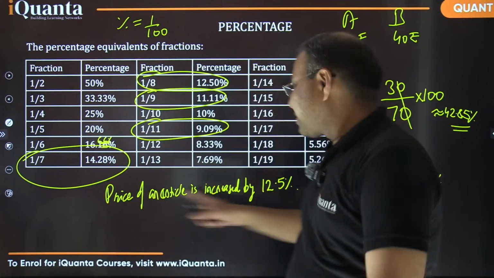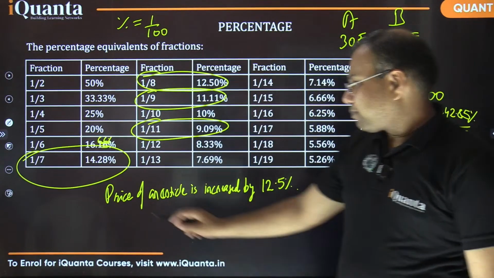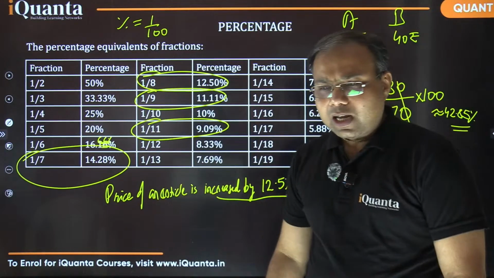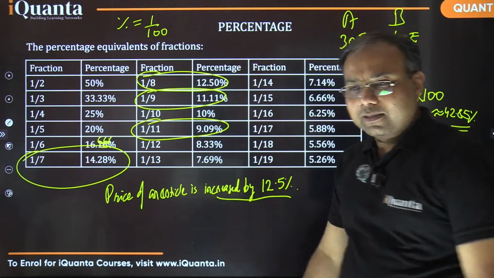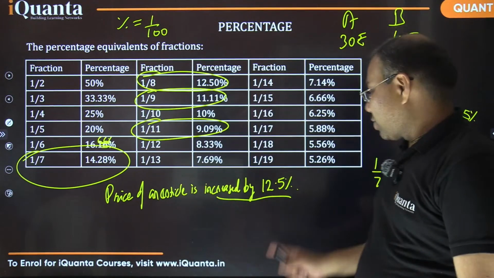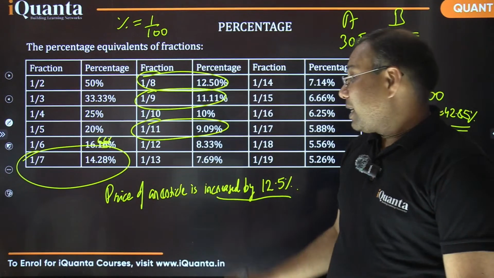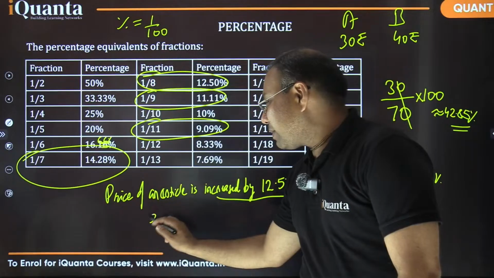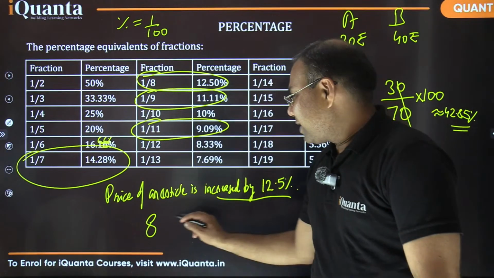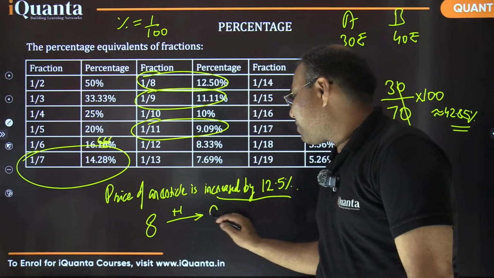Just by seeing this sentence, what ratio comes to your mind? Price of an article is increased by 12.5%. Remember 12.5%? We have just seen that. Yes, so 12.5% is 1 by 8, right? That means if initial price had been rupees 8, it is being increased by 1 now. So price अब 1 बढ़ गया है, it has become 9 now.